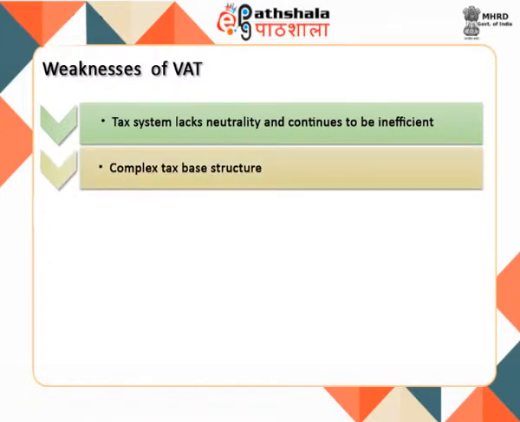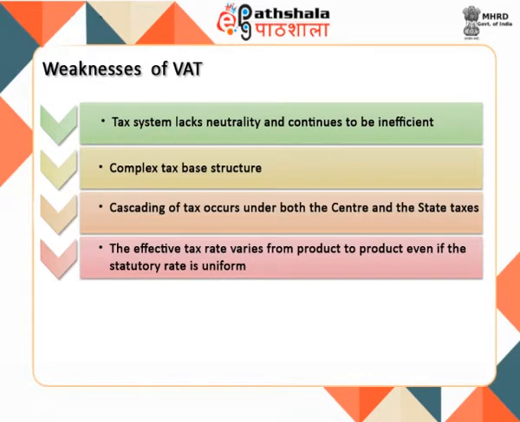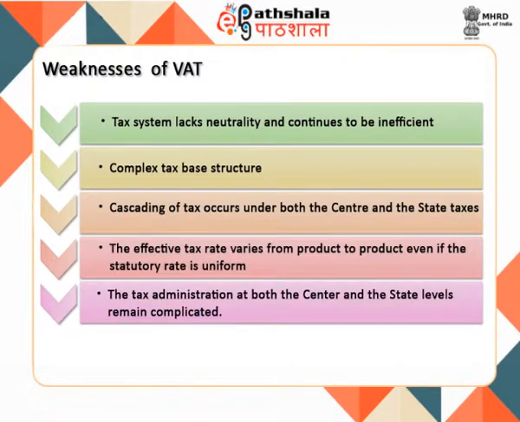The states are precluded from taxing services. This has made the structure of tax base very complex. Cascading of tax occurs under both the center and the state taxes. The effective tax rate varies from product to product even if the statutory rate is uniform, making Indian manufacturers comparatively disadvantageous in the international market. The tax administration at both the center and the state levels remains complicated. At state level, it continues more or less the same way as it was under sales tax regime.